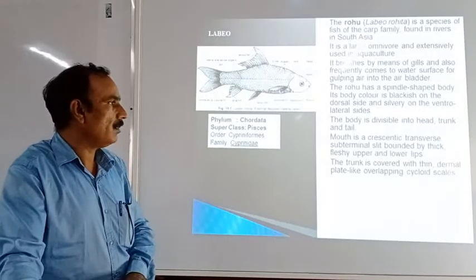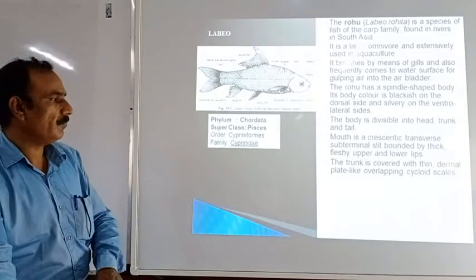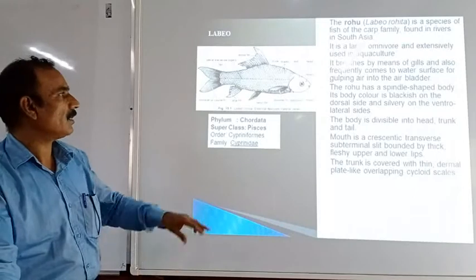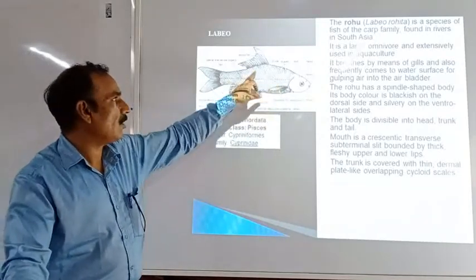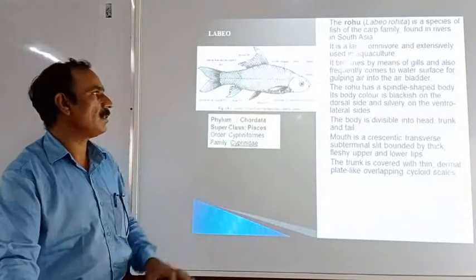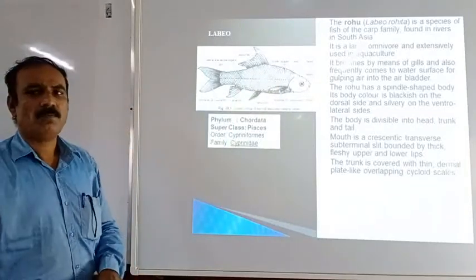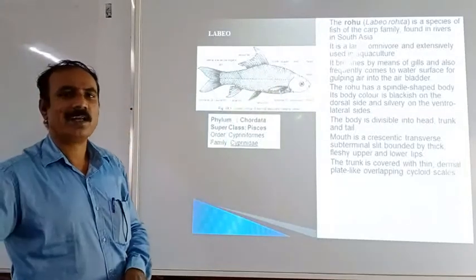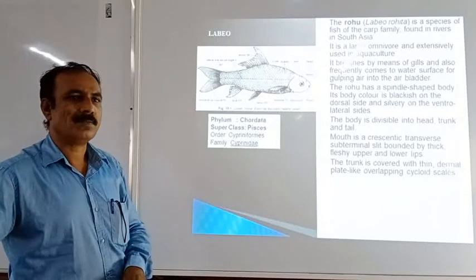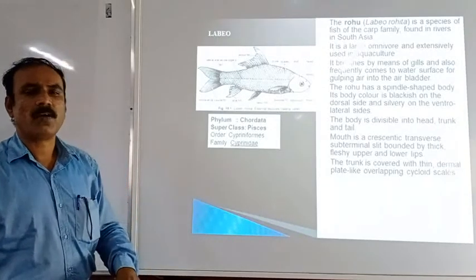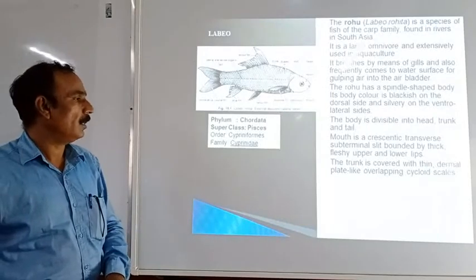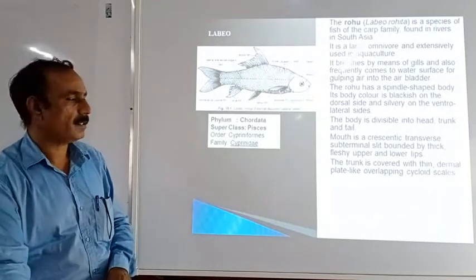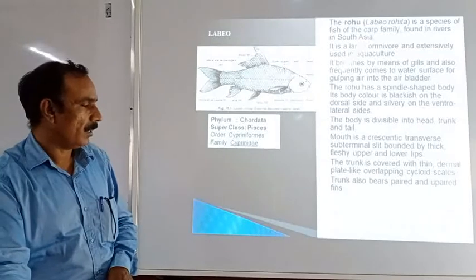When you see the trunk, it is covered with thin dermal plate-like overlapping cycloid scales. In this region you can observe the cycloid scales. Different kinds of scales are present in fishes, for example cycloid, ctenoid, ganoid, and in some cases placoid scales are also present. But in the rohu or the Labeo, cycloid type of scales are present on the body and trunk region.